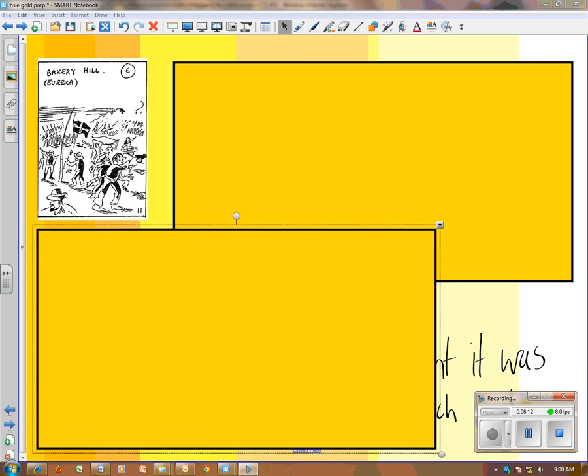Well, here's a picture of Bakery Hill and a stockade on Bakery Hill, and I wonder if you remember what the name of that stockade is. It's a very important stockade in Australia's history. Have a think. Why is it important? Have a think in your head now. Pause me if you like.